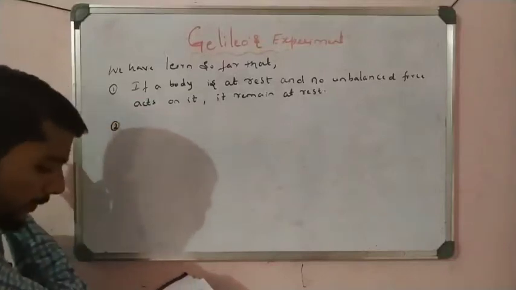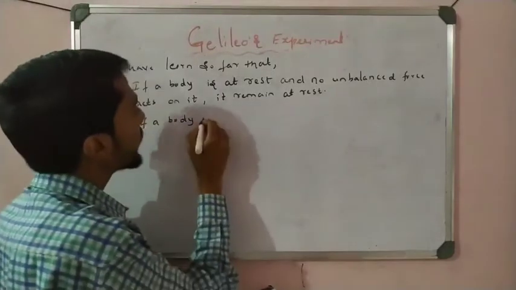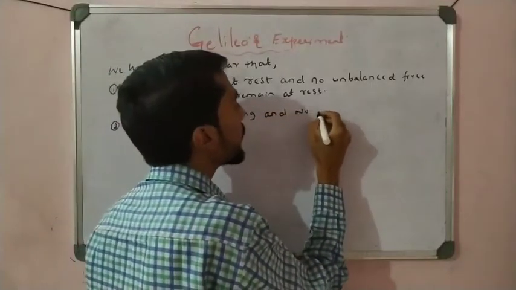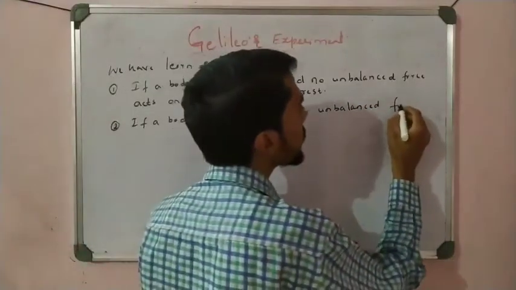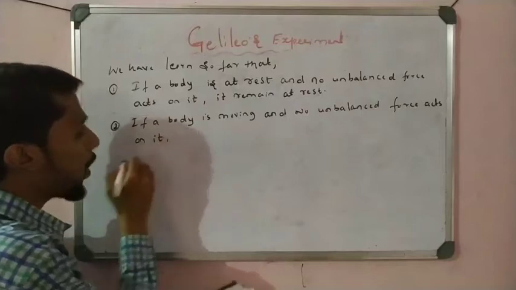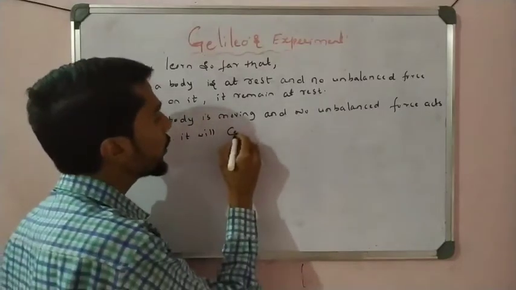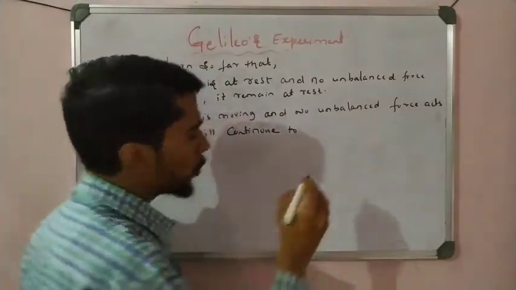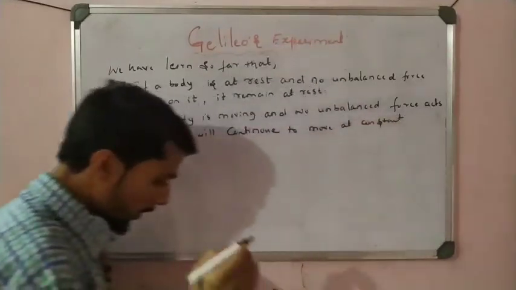So next one, second one, that is if a body is moving and no unbalanced force acts on it, it will continue to move at a constant speed.